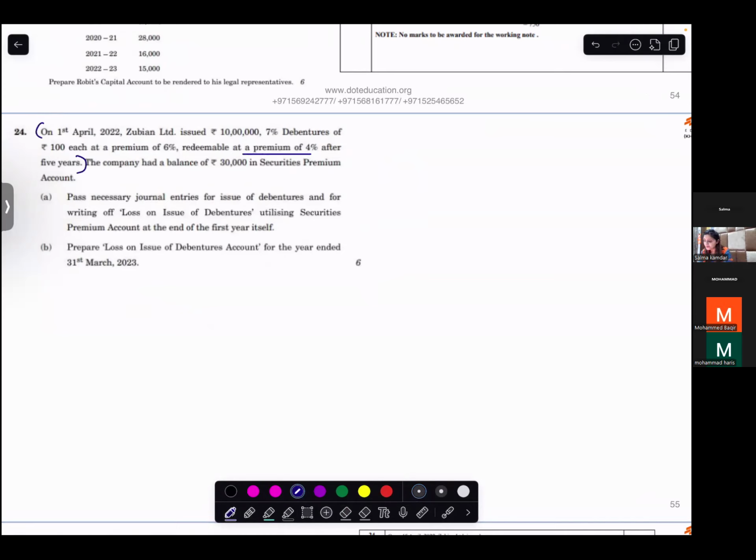First, you need to interpret this information. You need to know the number of debentures issued. How will you find the number of debentures issued? 7% debentures of 100 each. So par value is how much? 100 per debenture. So this is issued for 10 lakhs.